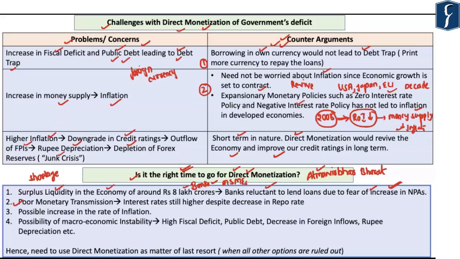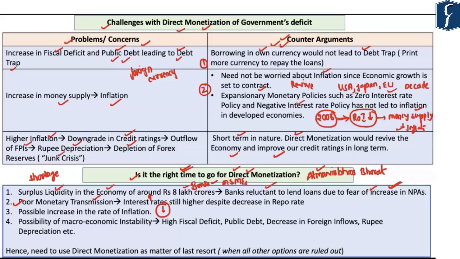economy. Secondly, as you must be aware, the Reserve Bank of India has consistently been reducing the policy rates such as the repo rate in order to improve the policy transmission and to reduce the rate of interest on loans. However, despite the decrease in the policy rate, the interest rates on loans have continued to remain higher. So, the poor monetary policy transmission has in turn affected the overall supply of liquidity within the economy. So, the direct monetization of government's deficit should take place only after the rate of interest on loans reduces, leading to an increase in the liquidity in the economy.